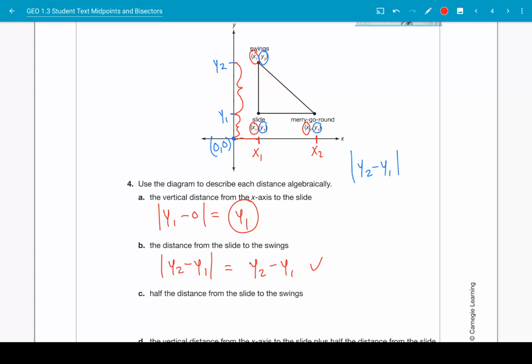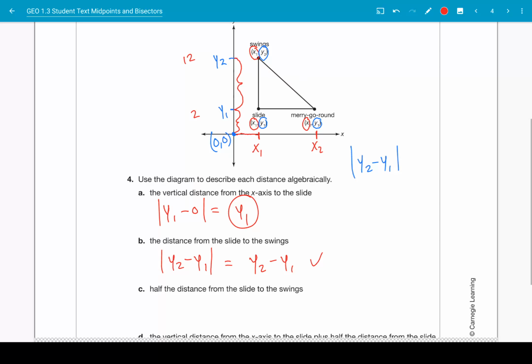You can also imagine this as saying, what if the swings were at 12 and the slide was at 2? It would just be 12 minus 2. But in this case, we're using y2 minus y1.